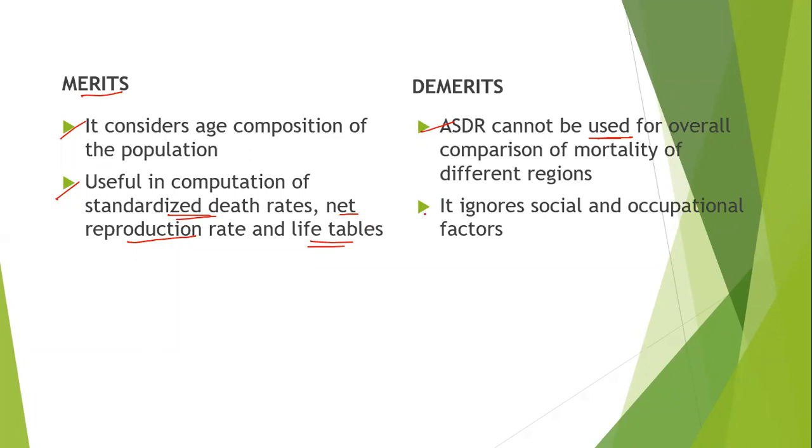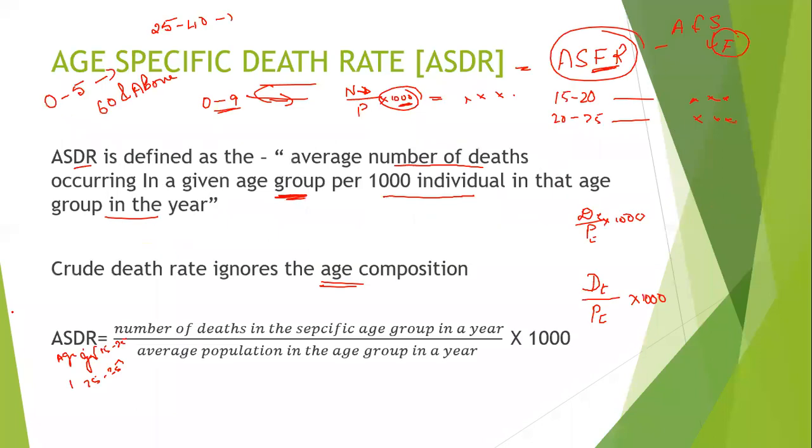And the last, it ignores social and occupational factors. Here in ASDR, it will not consider your occupation, what job you are doing, what is your social status, nothing has been considered. So that is also one of the disadvantages in ASDR. So I hope you are clear with the merits and demerits, the meaning and the formula of age specific death rate. Okay, did you all understand?